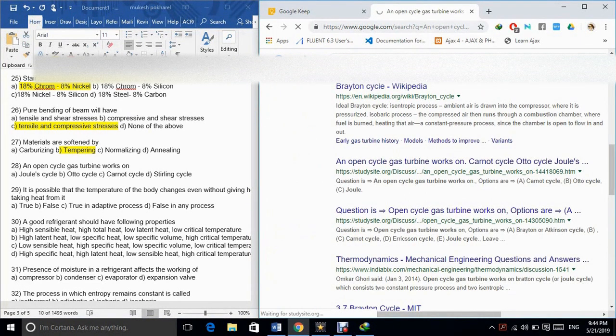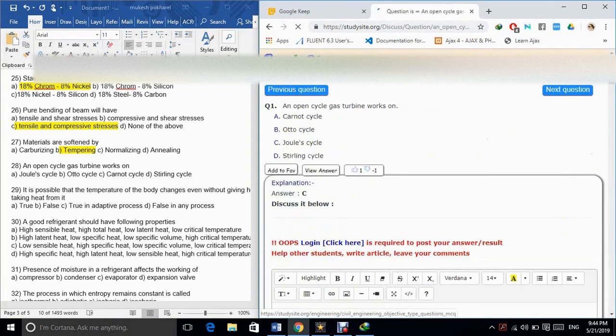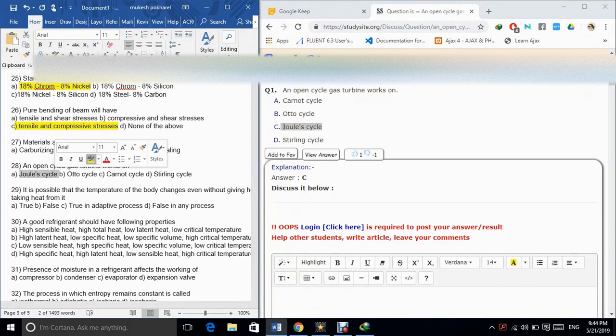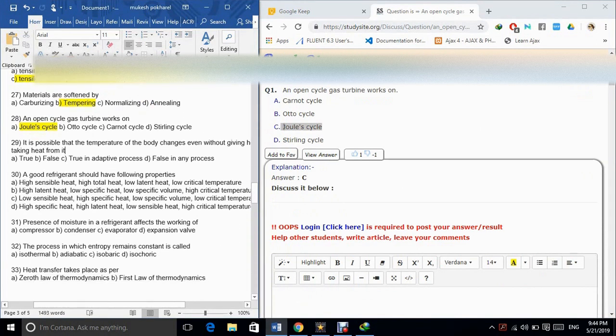28. An open cycle gas turbine works on A. Joule cycle. B. Otto cycle. C. Carnot cycle. D. Stirling cycle. The correct answer is option A.